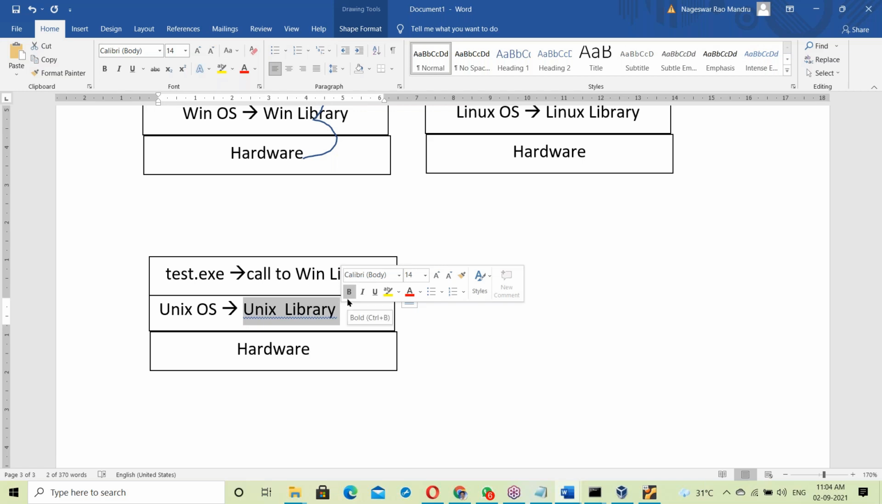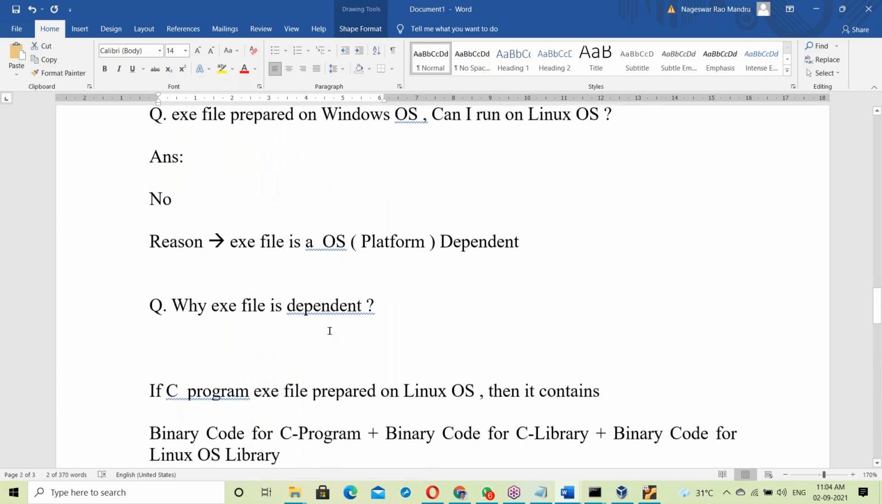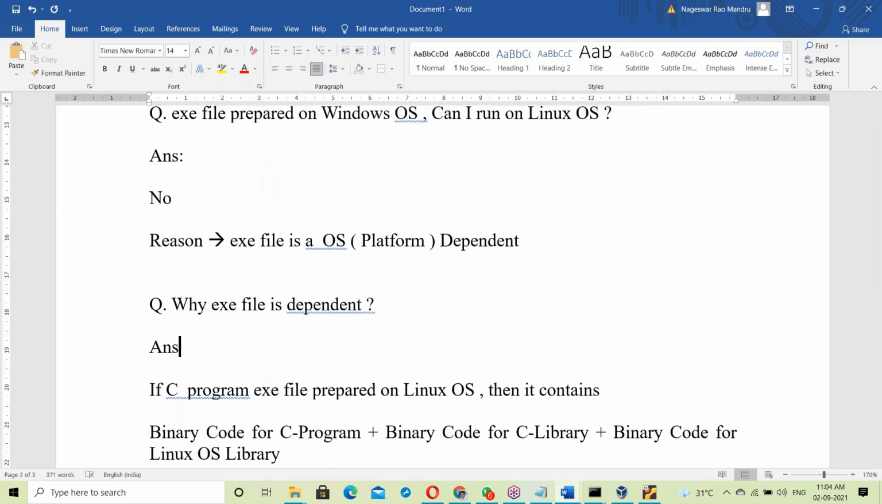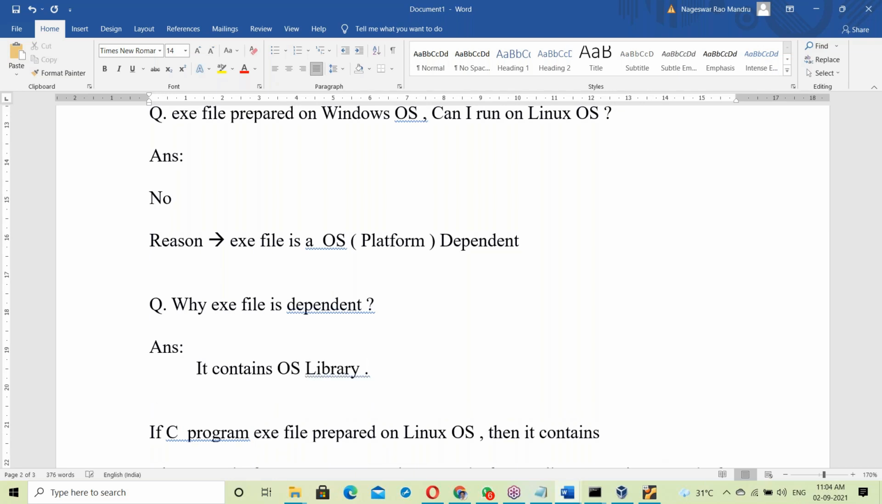What's the reason? It contains the OS library. That is the point answer here. So where is the question? Why is an exe file OS dependent? The answer is yes, it contains the OS library. Since the exe file contains the OS library, it is OS dependent.